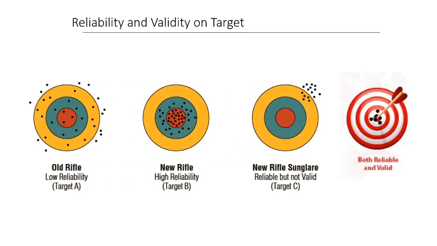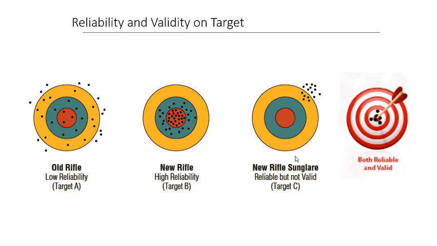You can understand this better from this picture. You can see the target is this red area, and the firing from the rifle is very much scattered. So it is neither reliable nor valid. This one has high reliability, but obviously all bullets are not in the red area, so it is not 100% valid.